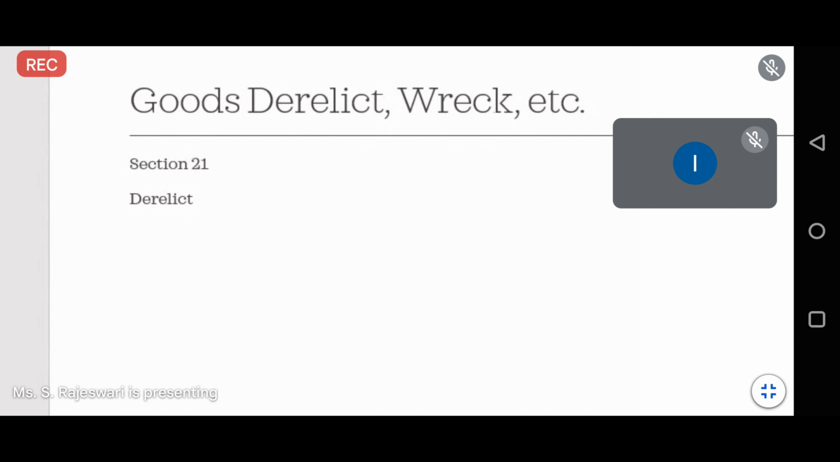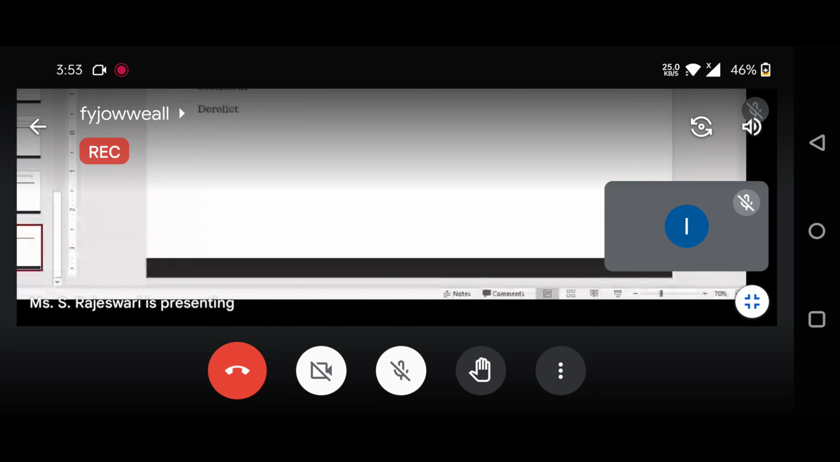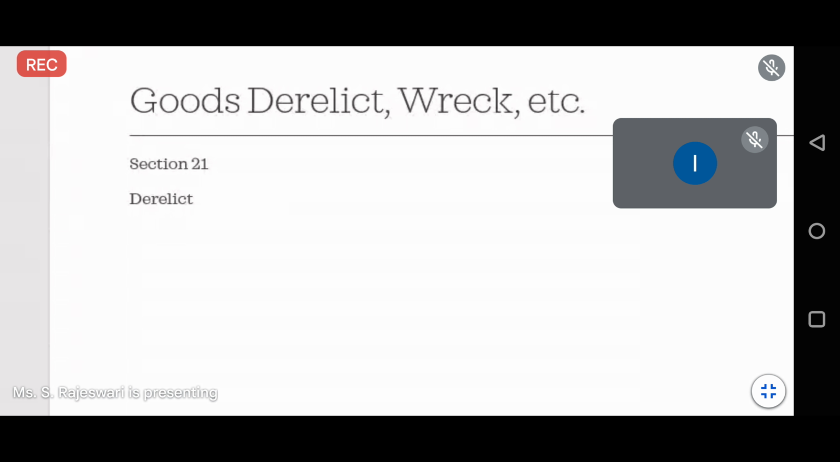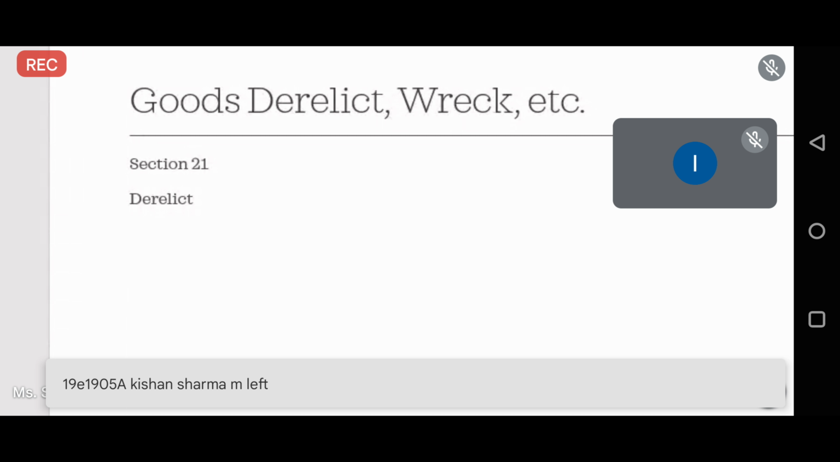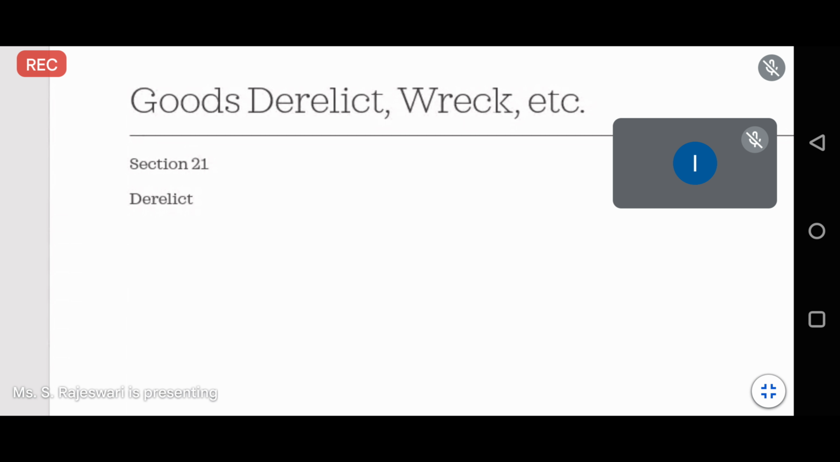People will not take those goods. Money value will be there, but for example, those goods will not be taken by any people. That is, they will remain with customs without having any ownership. So those goods we will consider as derelict goods.